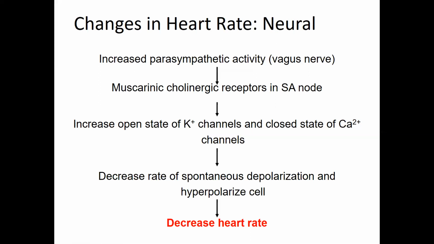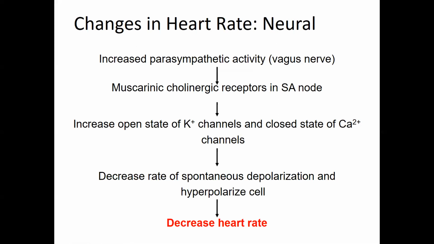Acetylcholine binds here, and that is going to increase the open state of your potassium channels and the closed state of your calcium channels. This is going to make it hard for the cell to depolarize. This is going to prematurely force the cell into repolarizing. If we open potassium channels and close calcium channels, what are we doing? That final phase of the sequence of events.